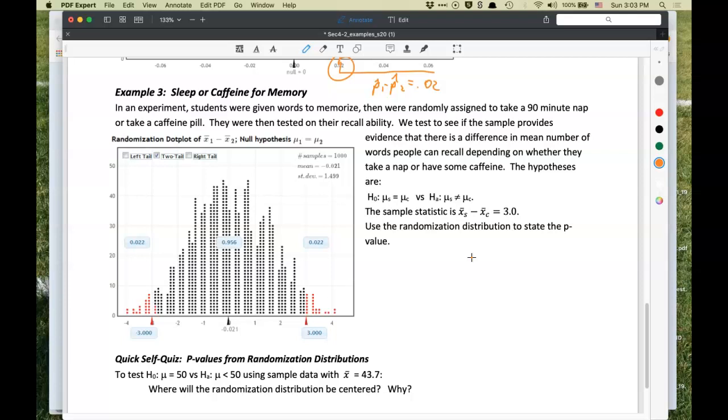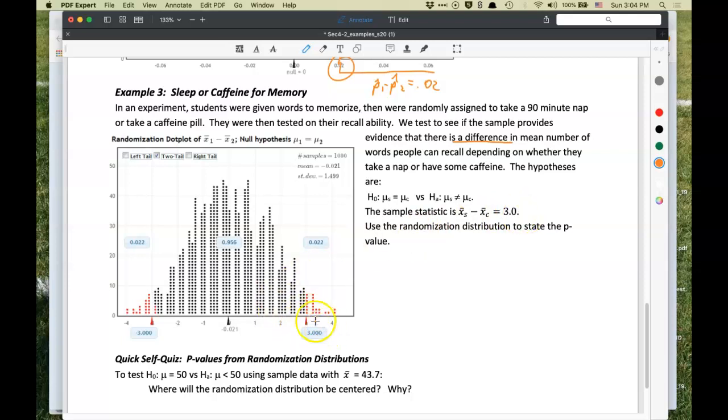So the hypotheses are mu sleep equals mu caffeine versus mu sleep not equal to mu caffeine. So the question is just whether there's a difference, which is a two-sided hypothesis. We're not sure, is it better to have sleep or better to have some caffeine? So the sample statistic, based on what was actually observed, is that the sleep group got more correct than the caffeine group by 3 on average.